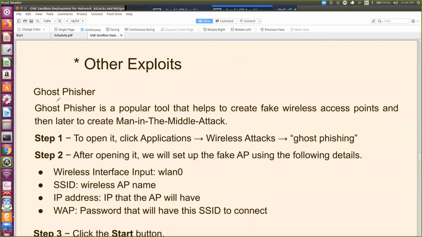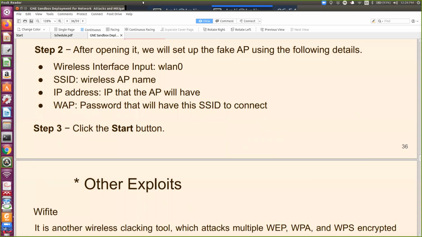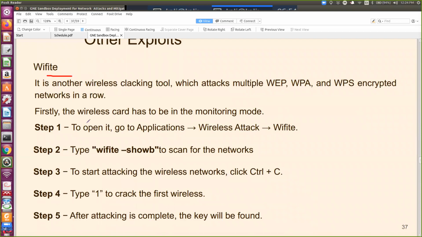Then other exploits are there, Ghost Phisher, and using Ghost Phisher you can perform a man-in-the-middle attack by showing a fake wireless access point. And how to use this? Go to the GUI, go to wireless attacks, Ghost Phisher, and you can generate the SSID. You can broadcast that SSID. Anyone can connect, and whenever they enter the password, you will find their password.